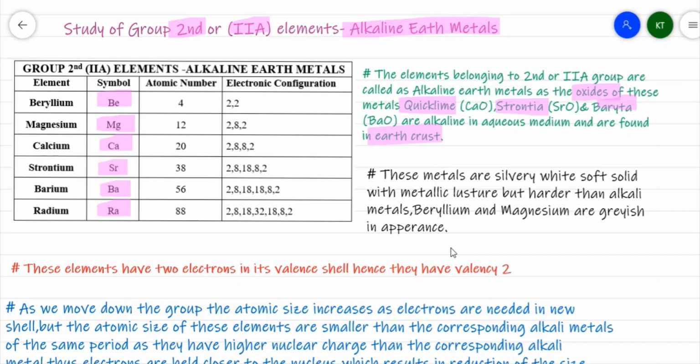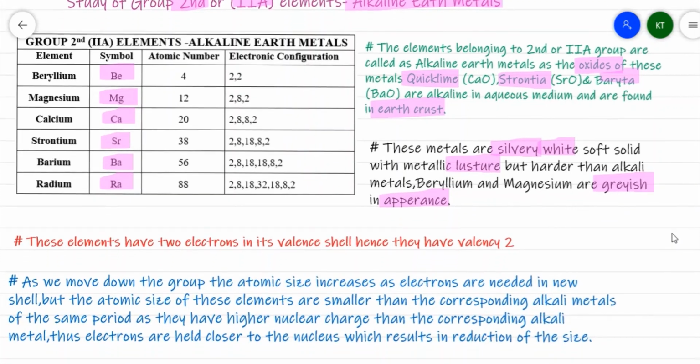Generally these elements are silvery white solids having a metallic luster, but they are harder than alkali metals. Alkali metals are very soft; you can cut them with a knife. But the same is not true for these elements. They are a little bit harder than alkali metals. Beryllium and magnesium are generally grayish in appearance.